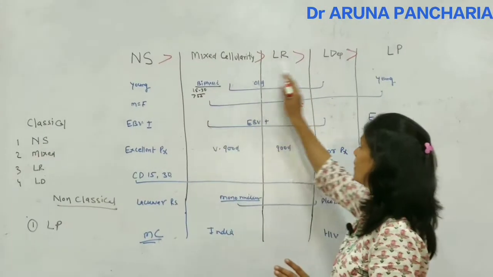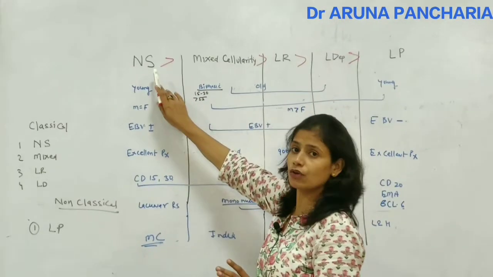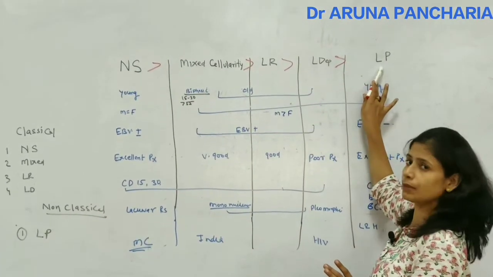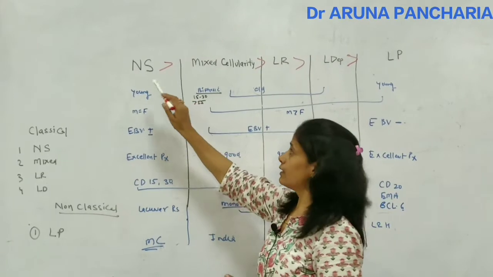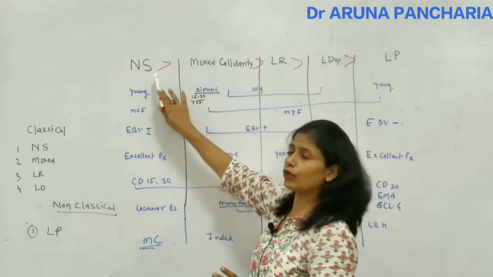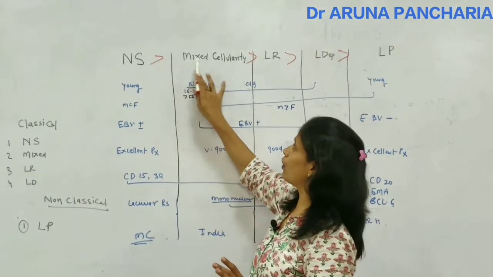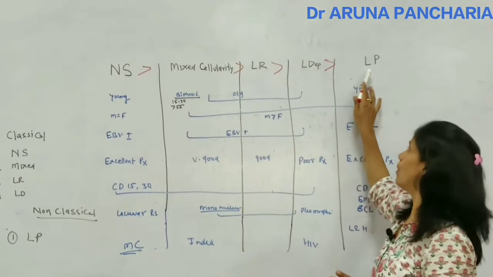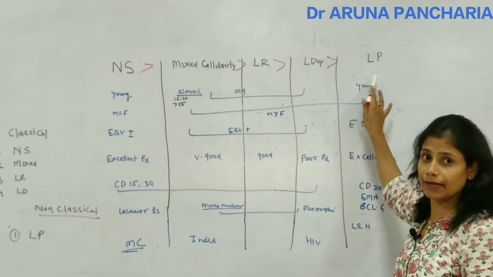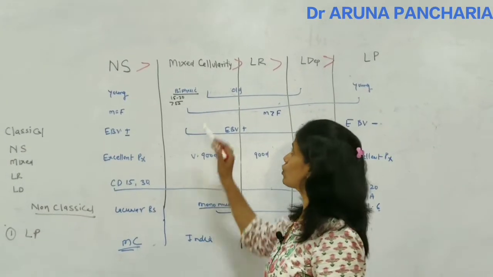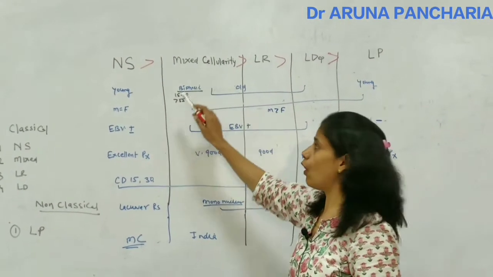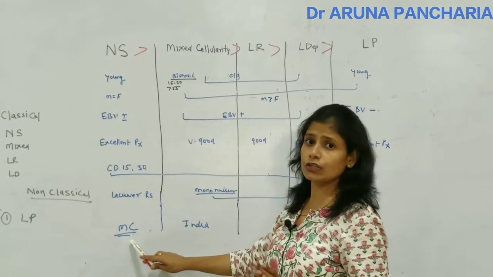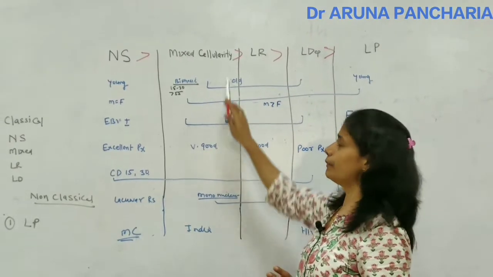You have to remember in this format only, because in this pattern nodular sclerosis is most common, followed by mixed, followed by rich, depleted, and the least common is lymphocyte predominant. Overall, most common is nodular sclerosis. But in India, most common is mixed cellularity.